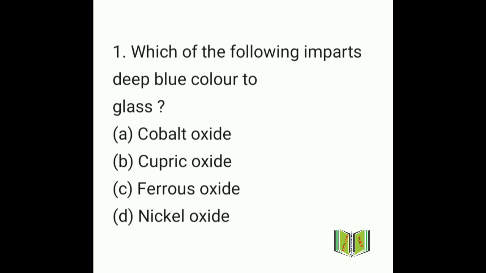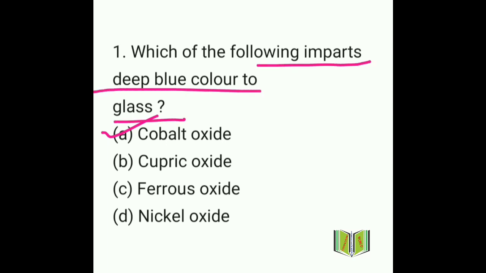Okay, so give the answer. So what will be the answer here? The answer will be option A, cobalt oxide. Cobalt oxide imparts deep blue color to the glass.